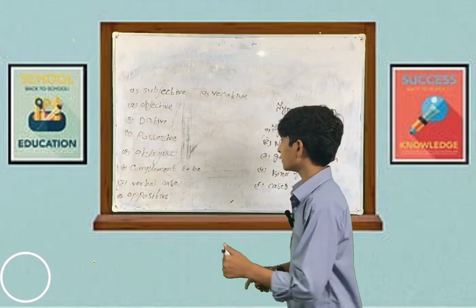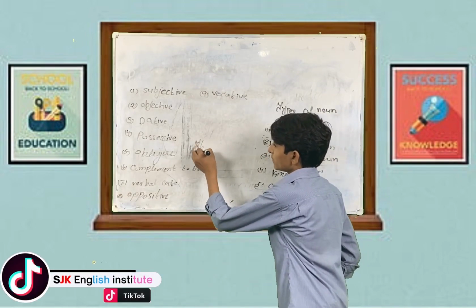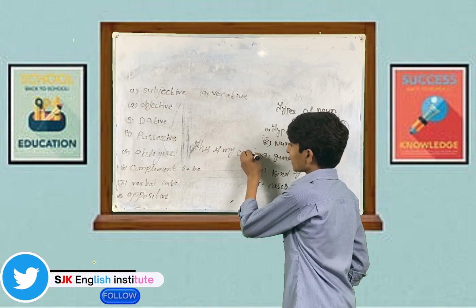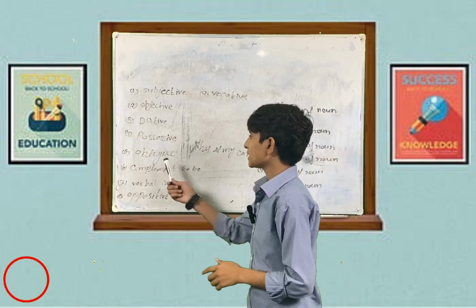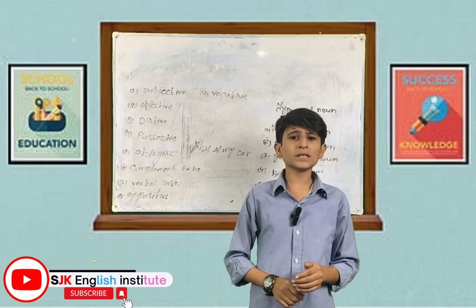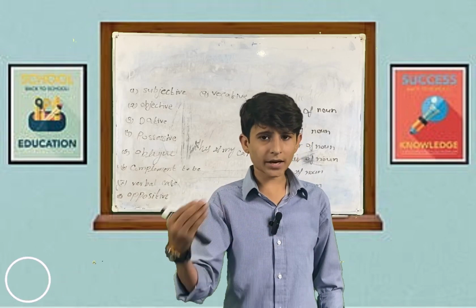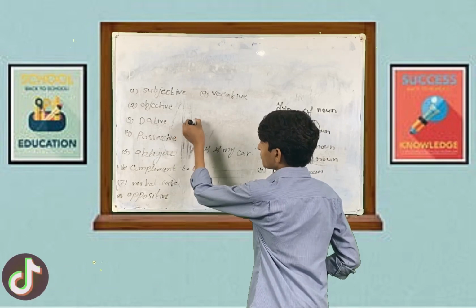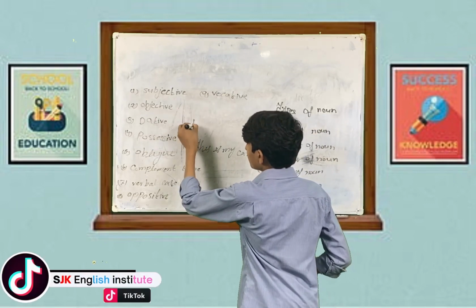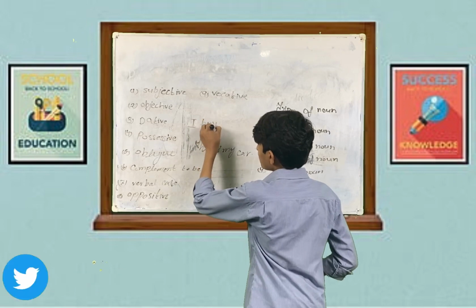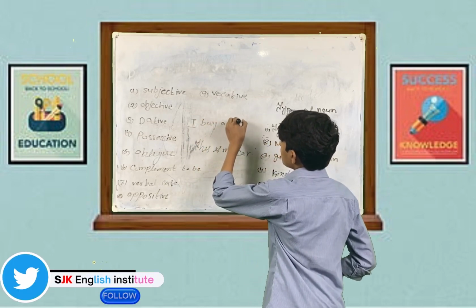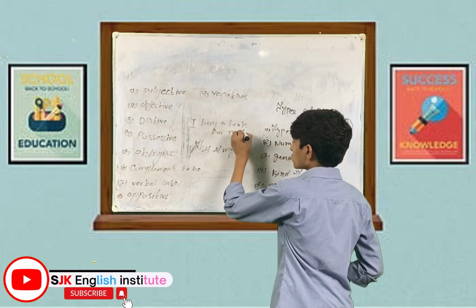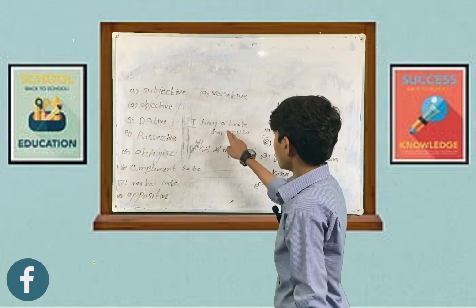Like for example, this is my car. After this, oblique case. Oblique case is when a noun is used before a direct object. Like for example, I buy a book for Musa.